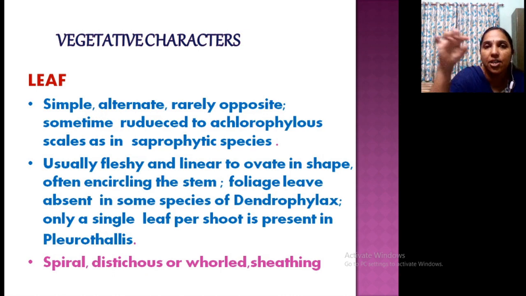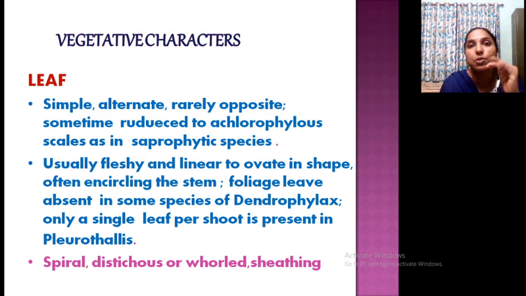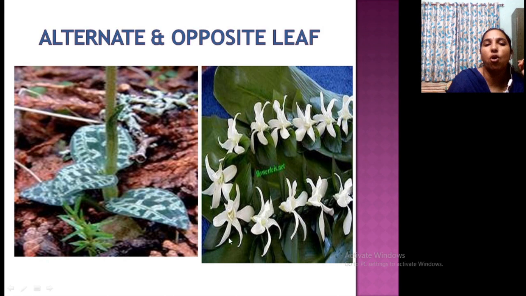They are linear in shape, fleshy, and normal foliage type leaves, like our mango leaf, that type of leaf is usually absent, thick and fleshy and linear. Absent not in all but in some species, such type of leaves are absent. Scale leaves are also present in some orchids. Clear? So orchid leaf is important, that is simple, alternate, whorled or opposite condition, distichous or sheathing covered in the stems. Okay. This is alternate and opposite leaves.